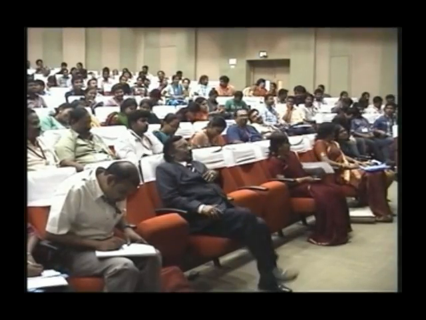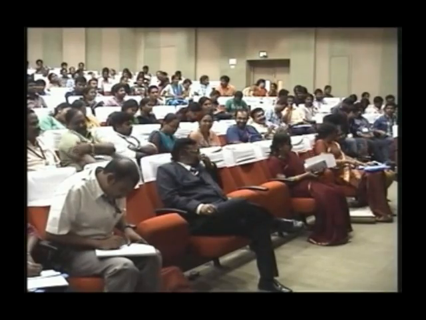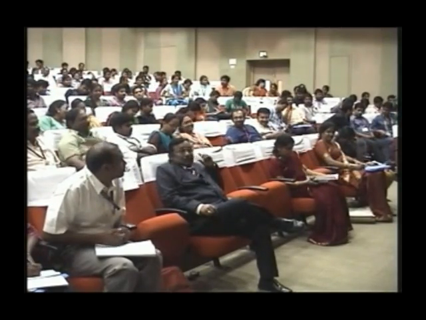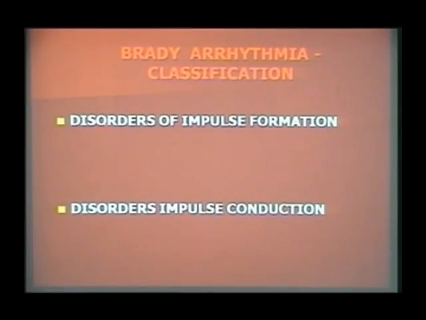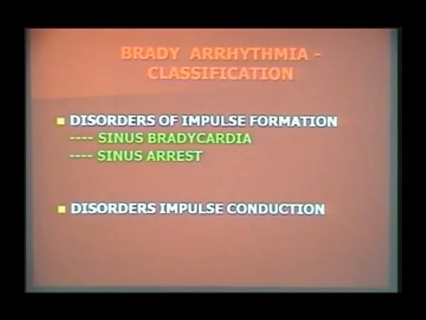So bradyarrhythmia classification is very simple: disorder of impulse formation and disorder of impulse conduction. If the sinus node is not forming an impulse, it is a disorder of impulse formation. If the sinus node forms the impulse and the impulse is not reaching the ventricle, it is a disorder of impulse conduction. An example of impulse formation disorder is sinus bradycardia. An example of impulse conduction disorder is atrioventricular block. Here the sinus node forms the impulse, but the impulse is not reaching the ventricle because of atrioventricular block.